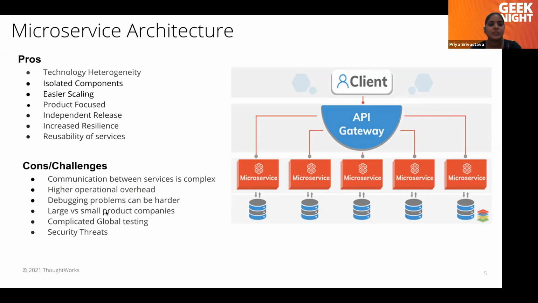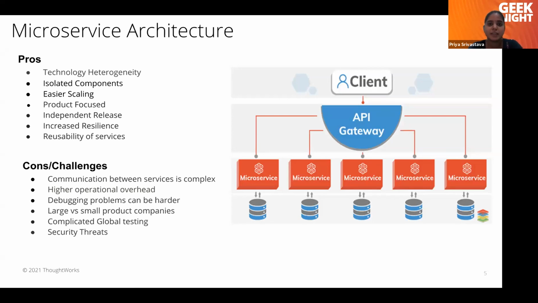Then next is large versus small product companies. So this is an interesting point. Microservice architecture comes with higher costs. So this is not recommended for startups or small product companies. Unless you have defined your domain, you should not go for microservice architecture, because startups and small companies are still growing.